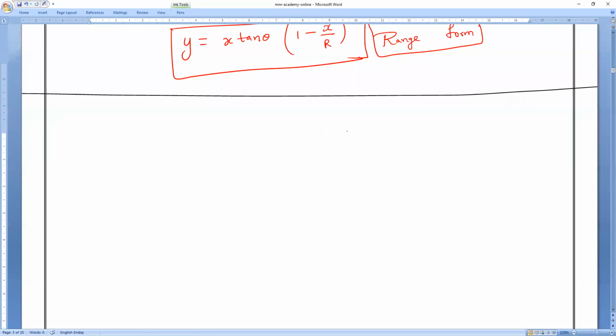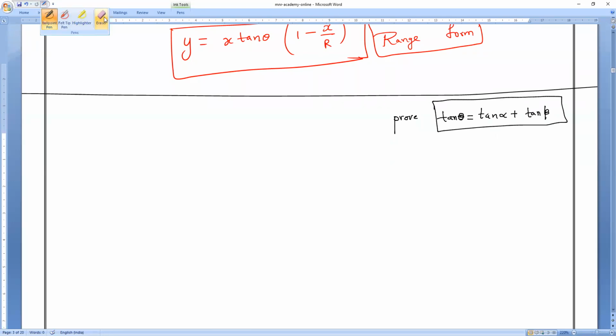Next, we have to prove that, all of you observe very carefully. So next we have to prove that tan theta is equal to tan alpha plus tan beta. Is it okay, guys? We have to prove tan theta is equal to tan alpha plus tan beta. Okay, so we start now.